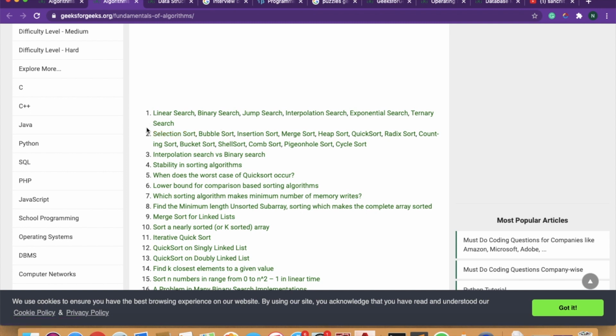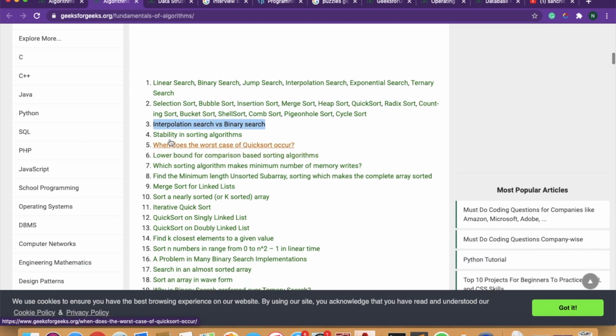In sorting what you need is selection sort, bubble sort, insertion sort, merge sort, heap sort, and quick sort. And also do remember their average time complexity and worst time complexity, they do ask. Okay, what is the worst time complexity for quick sort and merge sort. Merge sort and quick sort are very important. And you can also do radix sort, and this is it. You need to do only till here. Okay, this is what is required in sorting, and this is theory part, you can read or you can leave.